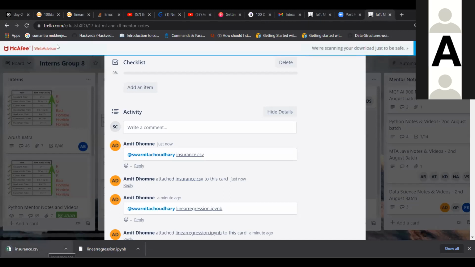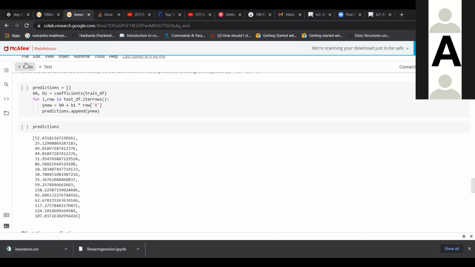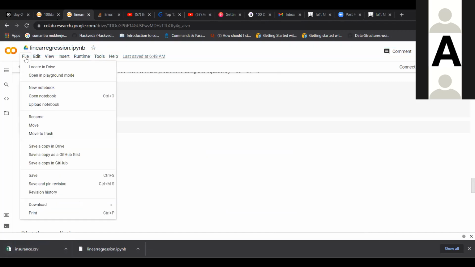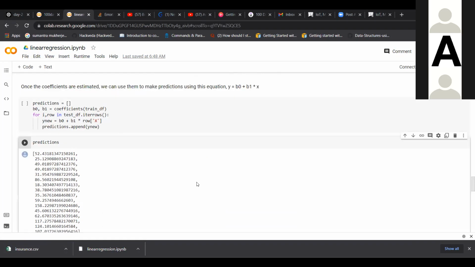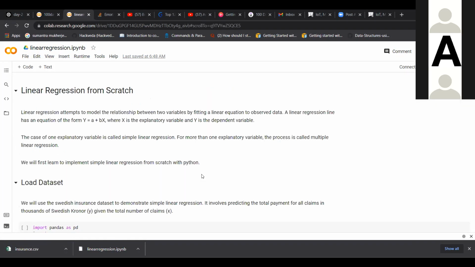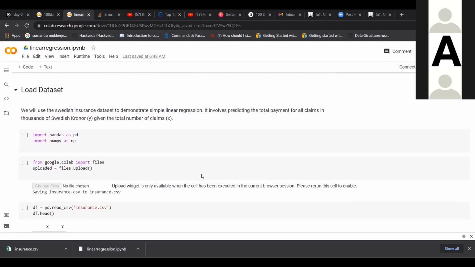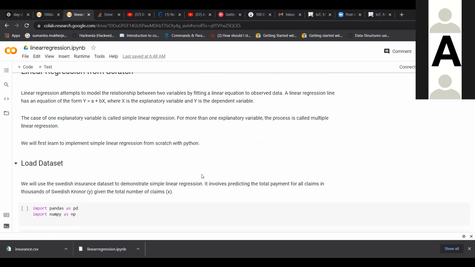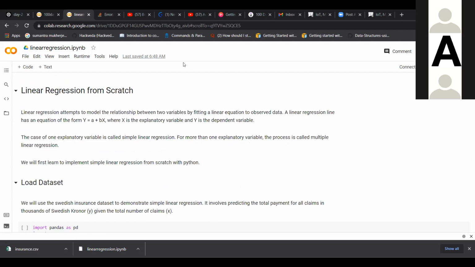Now go to that Colab. Go to the top. You don't need that data set right now. Scroll down. Now you just read. Scroll up. You read this line: linear regression attempts to model the relation between two variables by fitting a linear equation to observed data. The linear regression line has an equation y equals a plus bx, which is similar to what I said, y equals mx plus c, right?